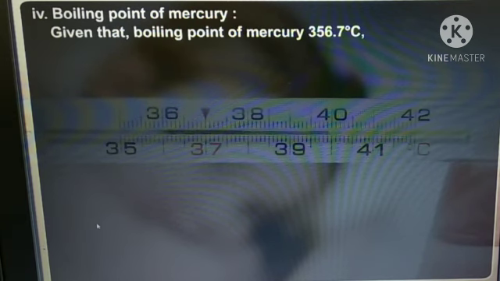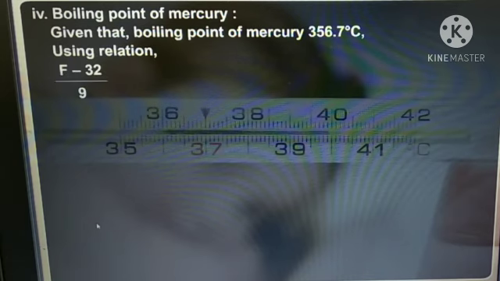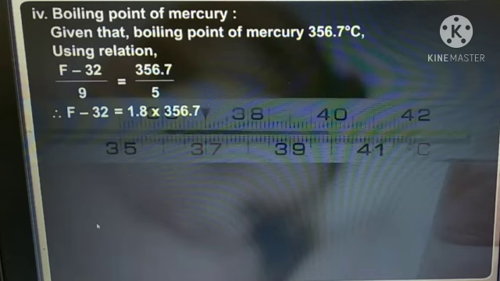Boiling point of mercury. Given that the boiling point of mercury is 356.7 degree Celsius, using relation (F minus 32) upon 9 equal to 356.7 upon 5. Therefore, F minus 32 equal to 1.8 into 356.7. Therefore, F minus 32 equal to 642.06.